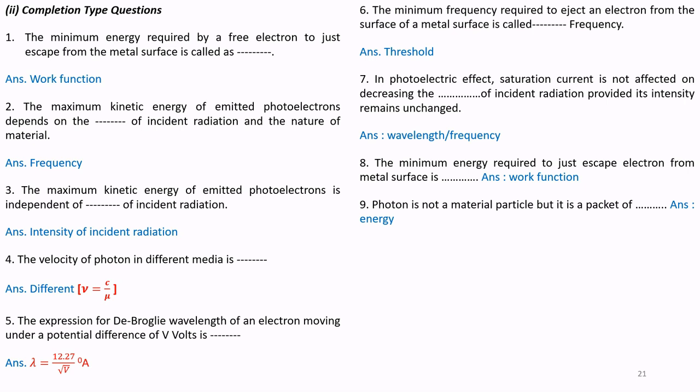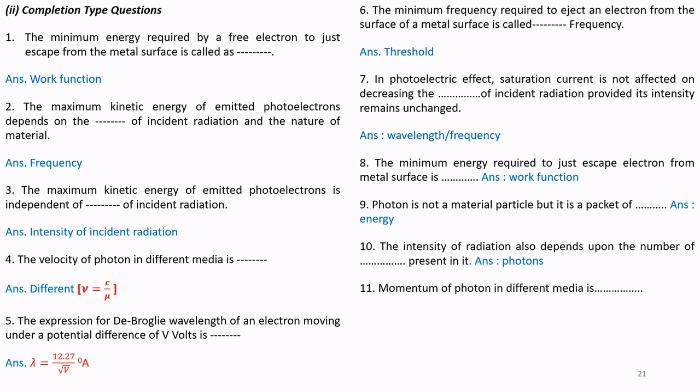but it is a packet of energy. So, photon is not a particle, but it is an energy. Question number 10. The intensity of radiation also depends upon the number of photons present in it. That is, the intensity of radiation depends on the number of photons.